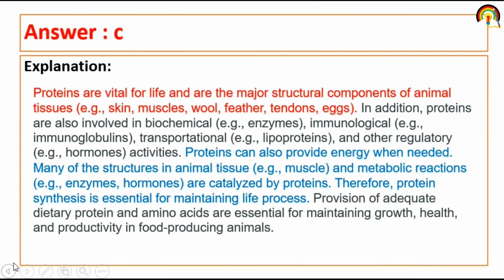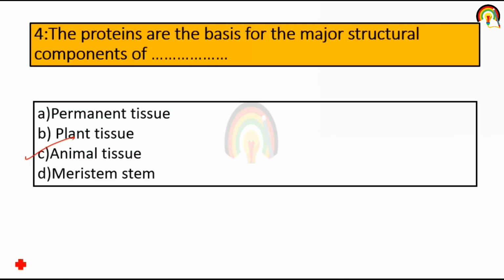In addition, proteins are also involved in biochemical functions, for example enzymes, immunological, for example immunoglobulin, and transportational, for example lipoprotein. Protein provides energy when needed. Many of the structures in animal tissue like muscles, and metabolic reactions like enzymes, involve protein, because enzymes are also proteinaceous in nature, so they are catalyzed by protein. So protein synthesis is essential for maintaining life process. So proteins are the basis for the major structural component of animal tissue.